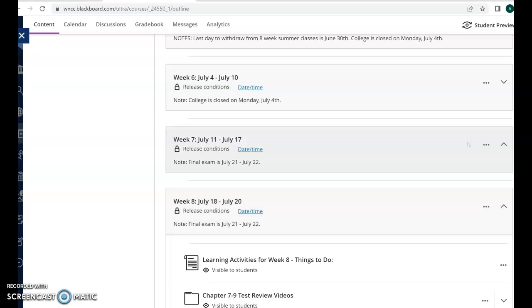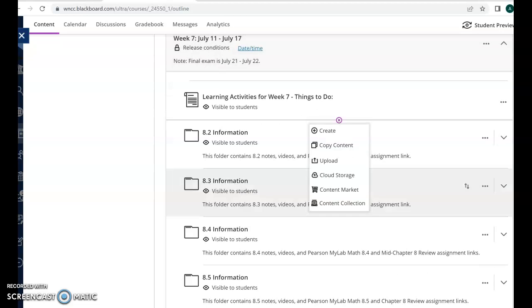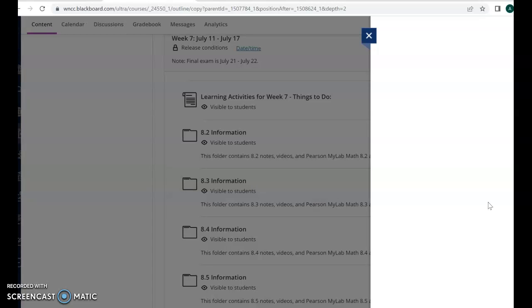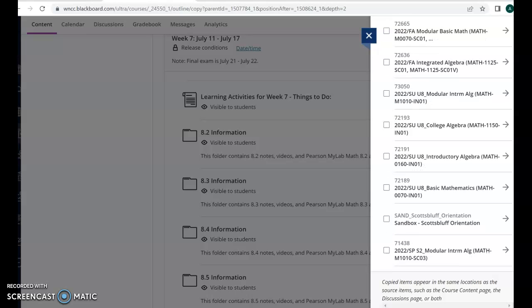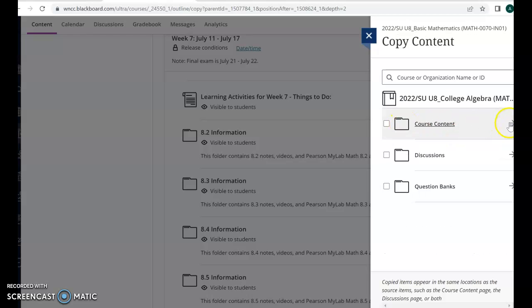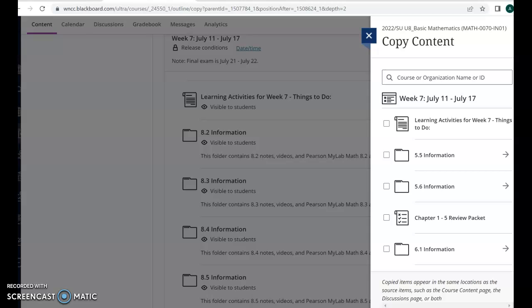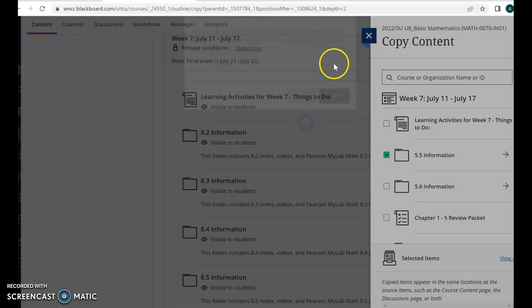Let me just go here. I'm still working on week 8, so let me just put something here. And this time I'm going to try and copy from the college algebra, the 72193. And I'm going to hit copy, and once again I'm getting the same error. So that is the error that we were talking about.